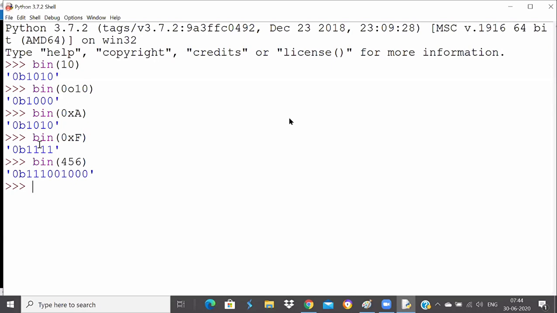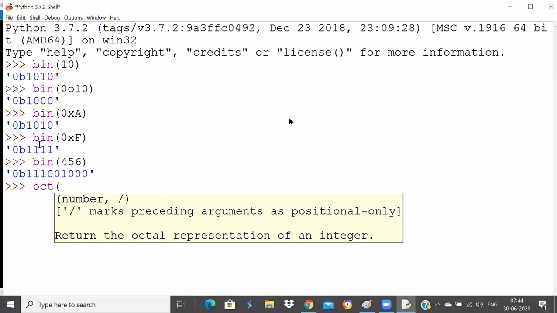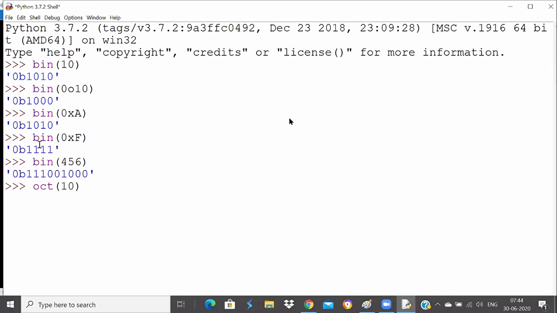Okay, perfect. We'll do one example so that you get an idea, but let me also talk about octal now. What is the octal equivalent for this decimal 10?